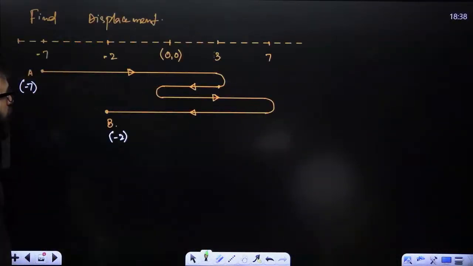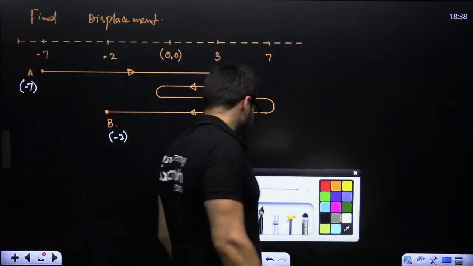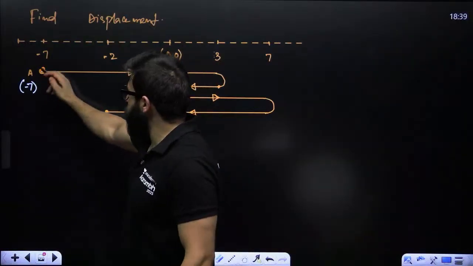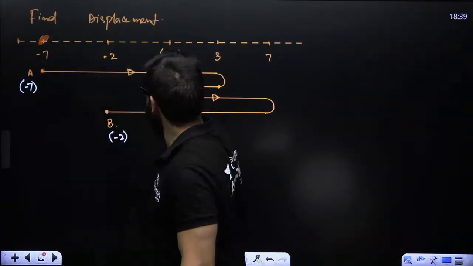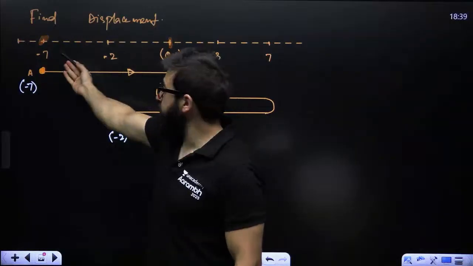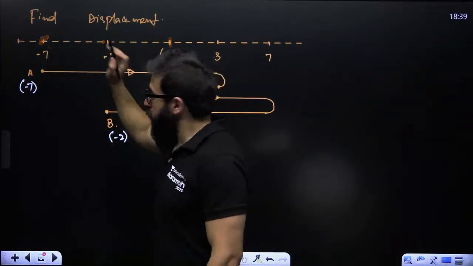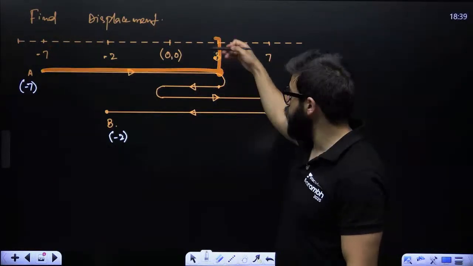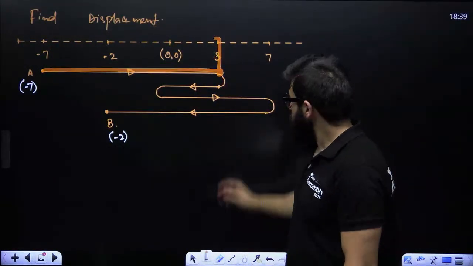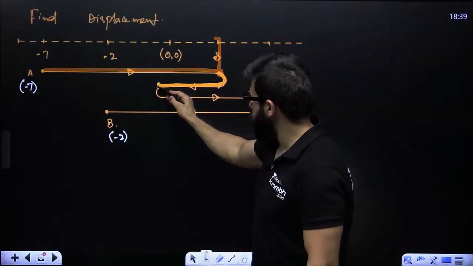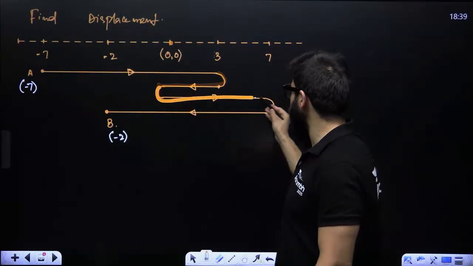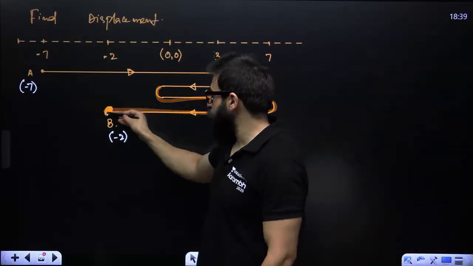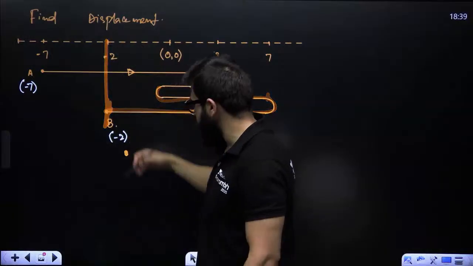Now come over here. In this case, you have to tell me the displacement. Guys, see. Initially, the object was at x is equal to minus 7. Here, this is the origin. From the left side, it is minus 7, minus 2. Then the object is moving from point A, from minus 7 to minus 3. Then the object goes back, reaches the origin, then comes forward and reaches x is equal to 7. Then the object goes back, and this is point B, the final point, that is x is equal to minus 2.